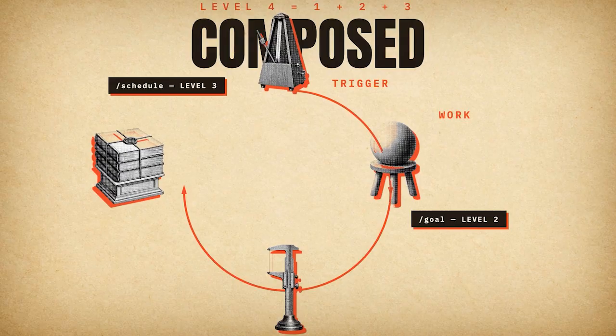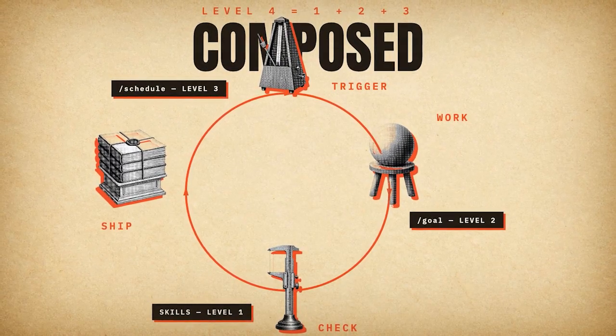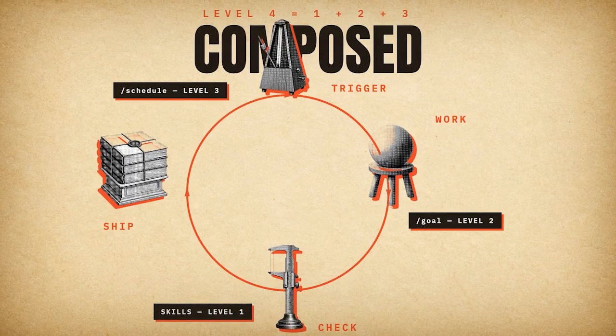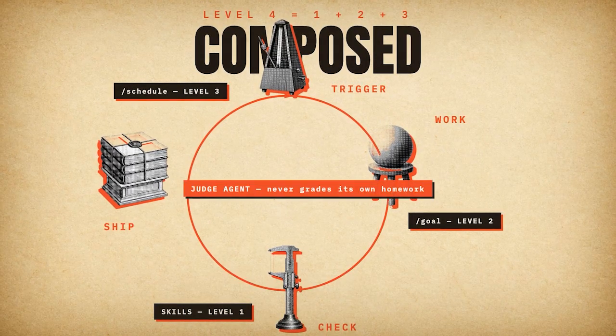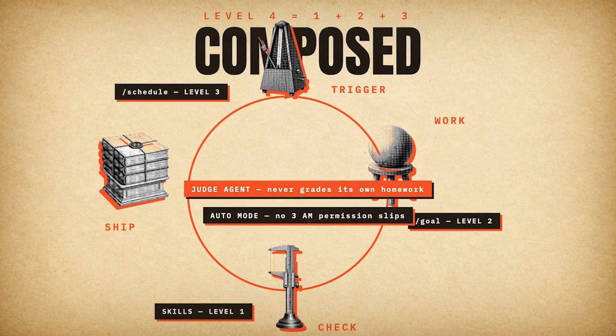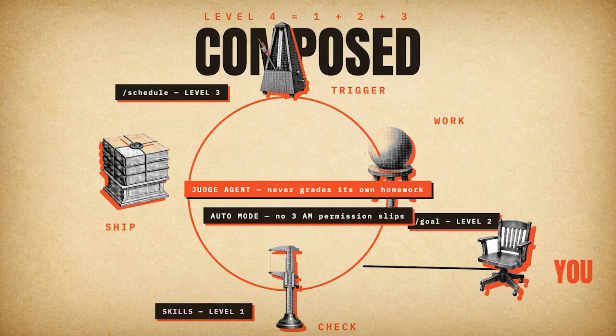The proactive loop is just the first 3 levels combined. The schedule comes from level 3, checking the feedback queue every hour. The goal comes from level 2, working until every report is handled and answered. And the verification scale comes from level 1, checking every fix end to end. Then 2 pieces of glue hold it together. A workflow that tries fixes in parallel with a judge agent picking them apart because the fixer never grades its own homework. And auto mode, so it doesn't wake you at 3 a.m. asking permission to run tests.